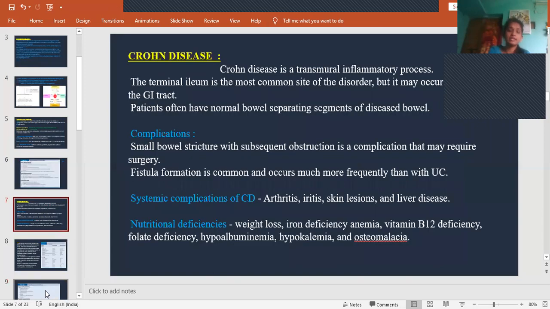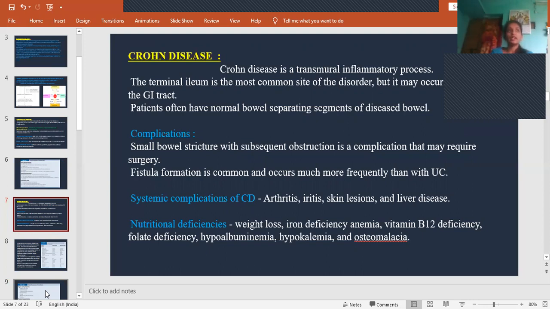And then coming to Crohn's disease, it is a transmural inflammatory process. In this, the terminal ileum is the most common site of the disorder. That means the ileum gets involved here, and patients will often have bowel-separating segments of diseased bowel. That means the bowel shape will be continuous in this way, but in this condition there will be bowel-separating segments.